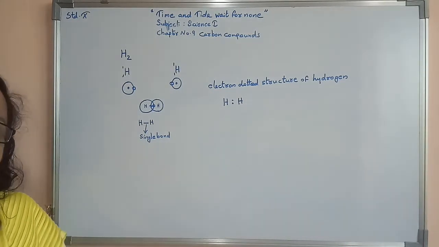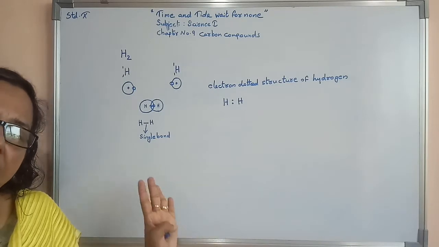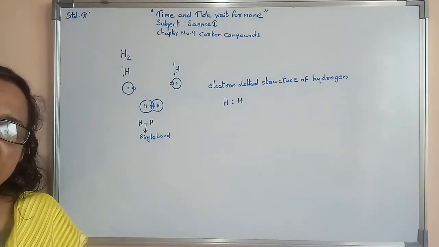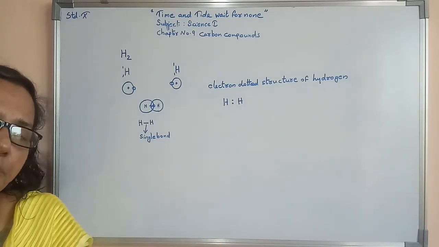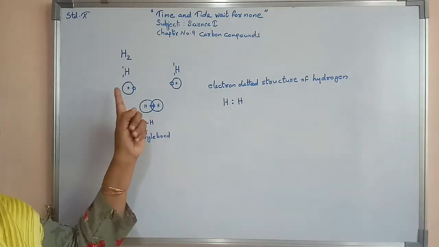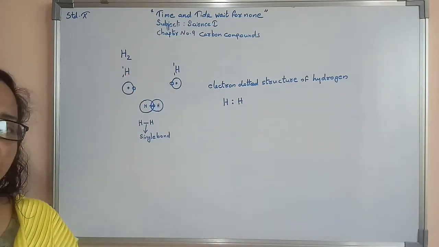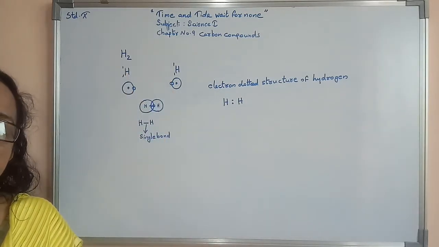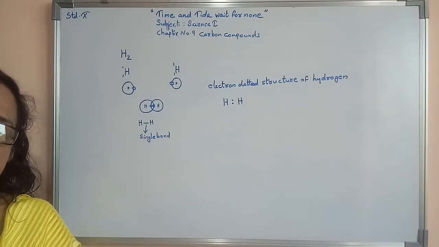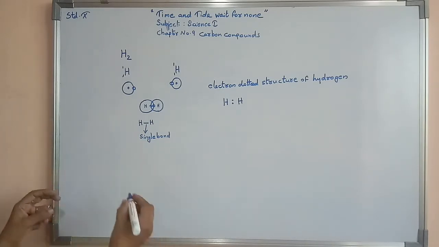Now similarly, we can represent a single bonded structure, a double bonded structure as well as a triple bonded structure. This is about hydrogen, where I showed the single bonded structure. Now I am showing you a double bond structure with oxygen.